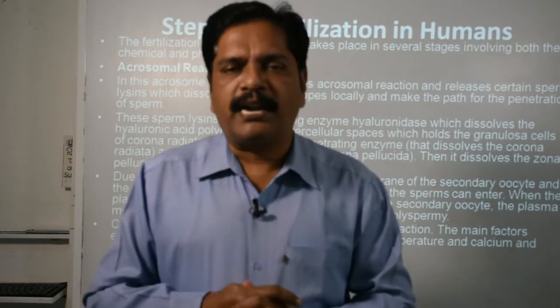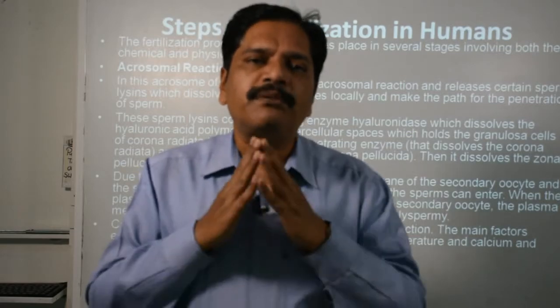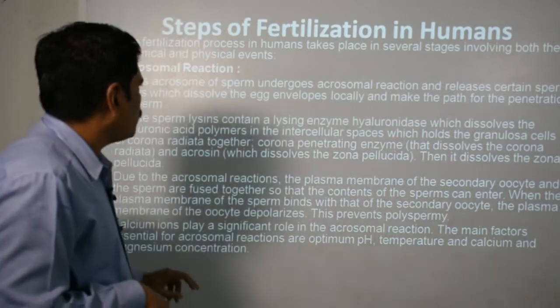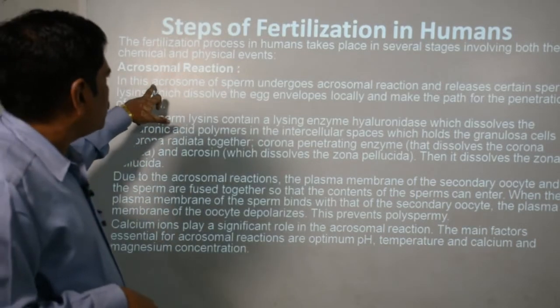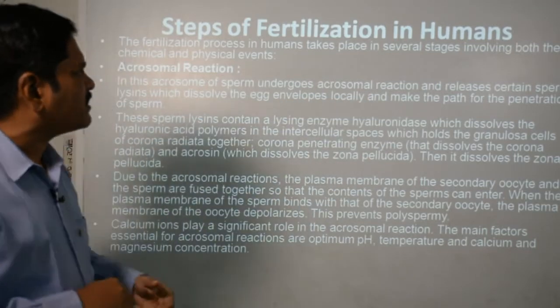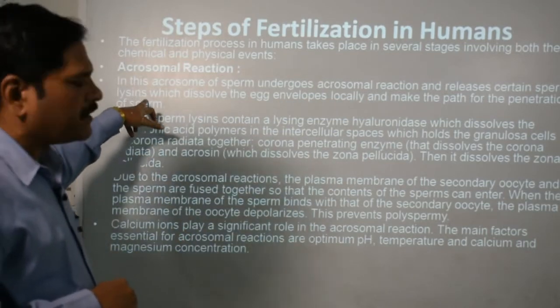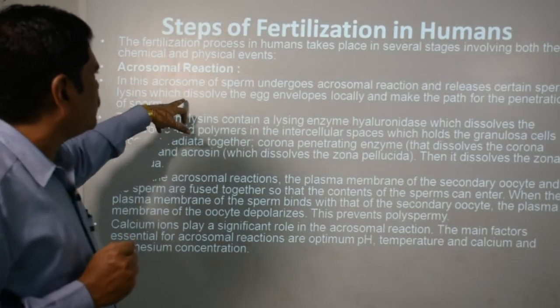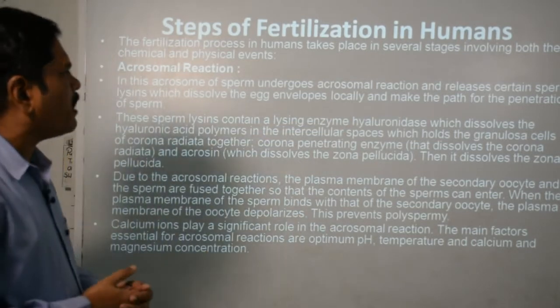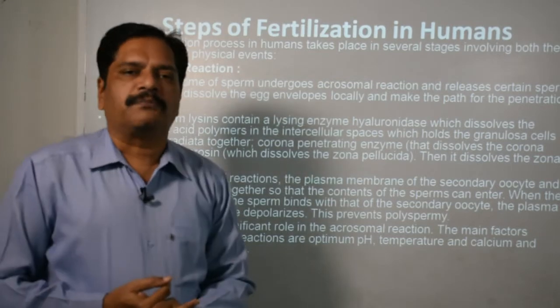It is proteolytic. That means it is responsible to digest the proteinous membrane of the egg, okay. So now what happened? The acrosome of the sperm undergoes the acrosomal reaction and releases certain sperm lysins, okay. So what is the name of this enzyme? Lysin enzyme. It dissolves the egg envelope locally and makes the path for the penetration of the sperm, okay.